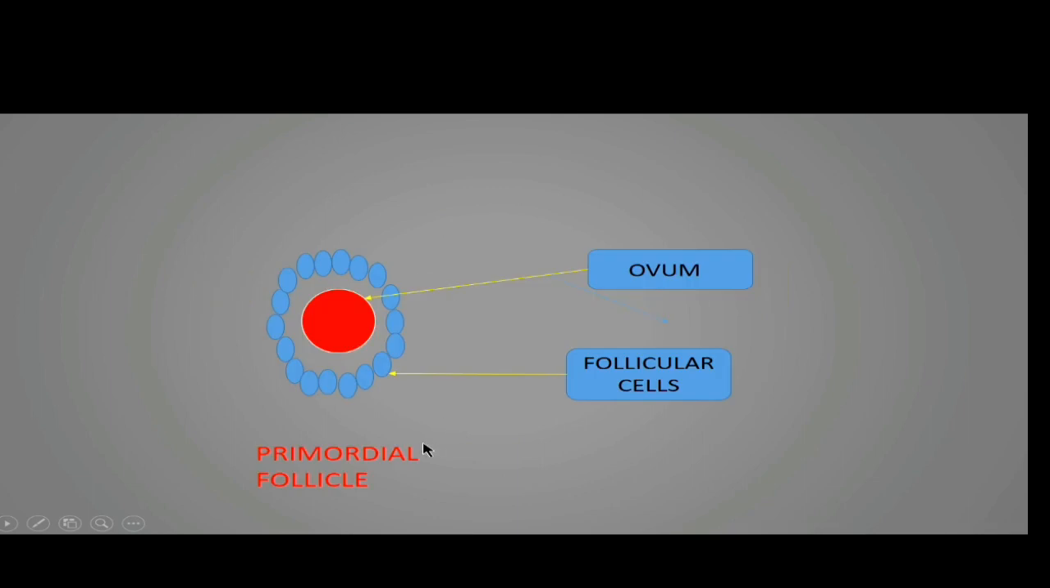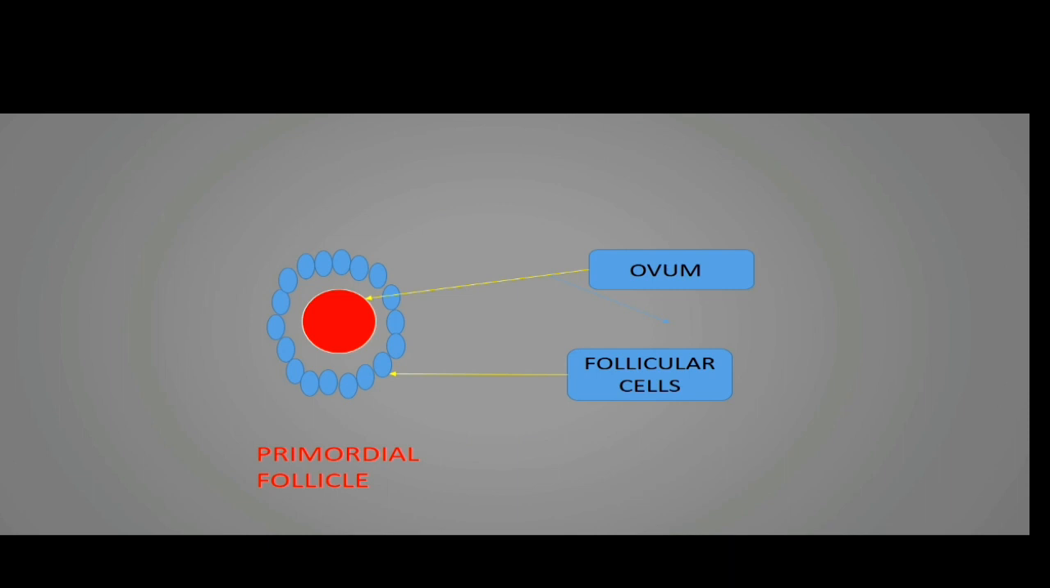You can see this is the figure showing the ovum that is found in the central region, and the ovum is surrounded by a single layer of follicular cells. So this is the follicle in which the ovum is surrounded by a single layer of follicular cells. Such a follicle is called a primordial follicle. So this is the primordial follicle we can see.